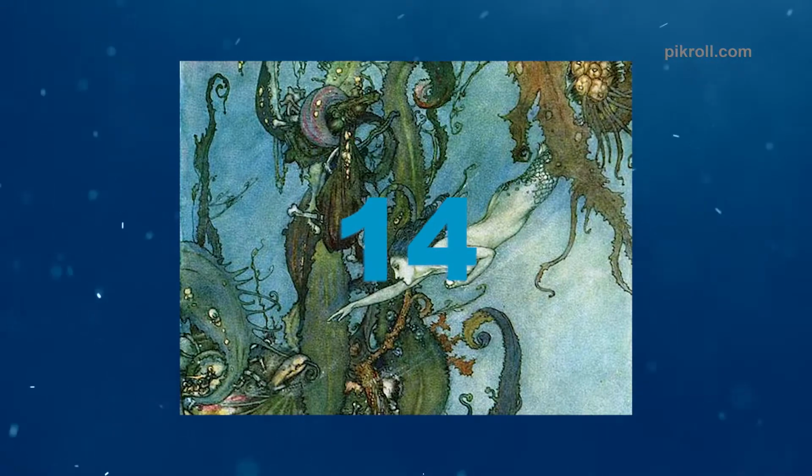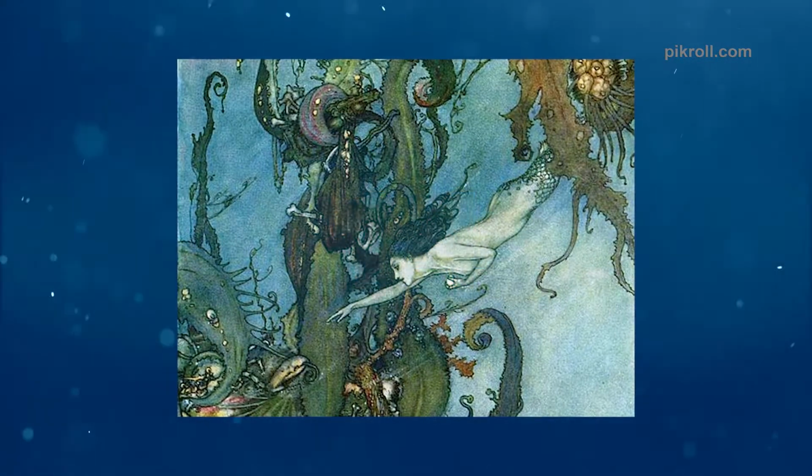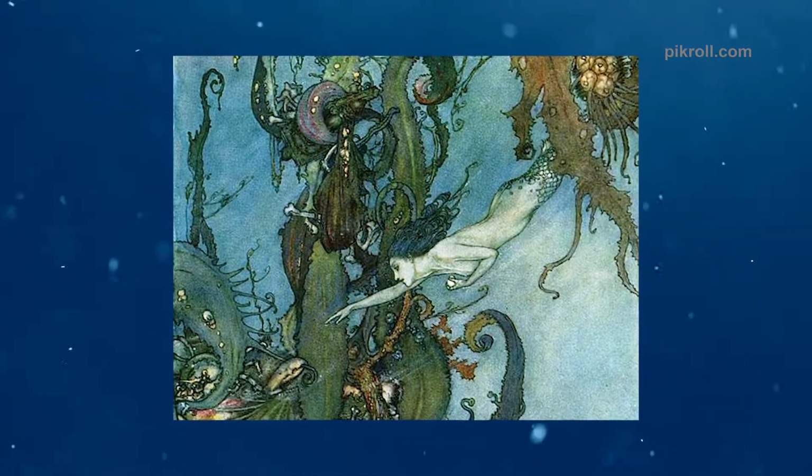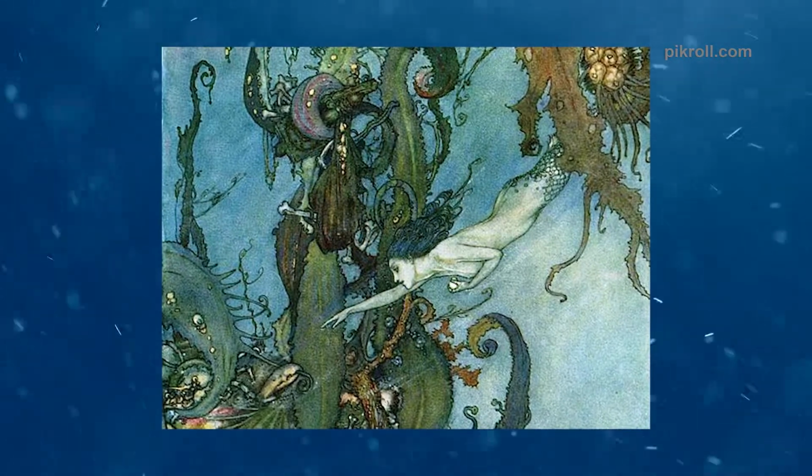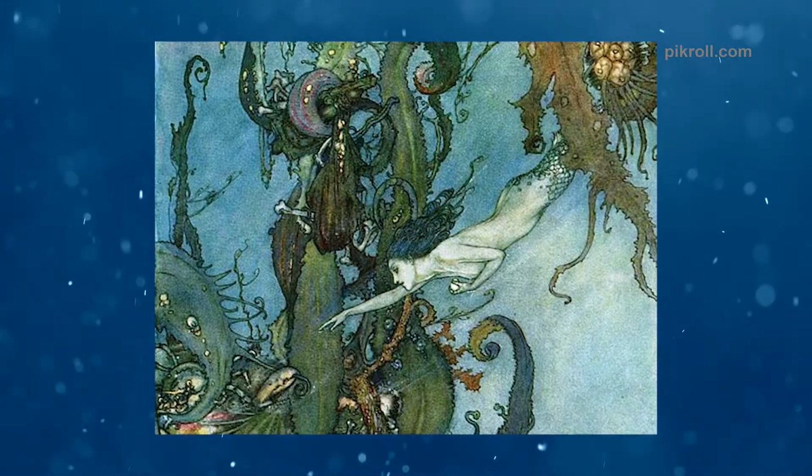Number 14. The Little Mermaid. The Little Mermaid is a fairy tale which is written by Hans Christian Andersen. The tale is about a young mermaid who lives in an underwater kingdom with her father.